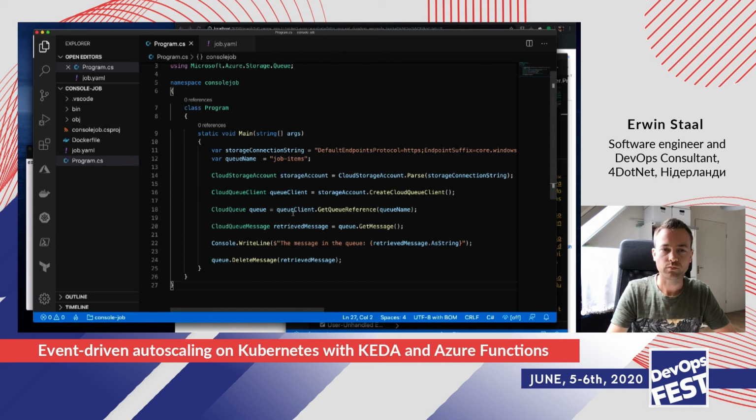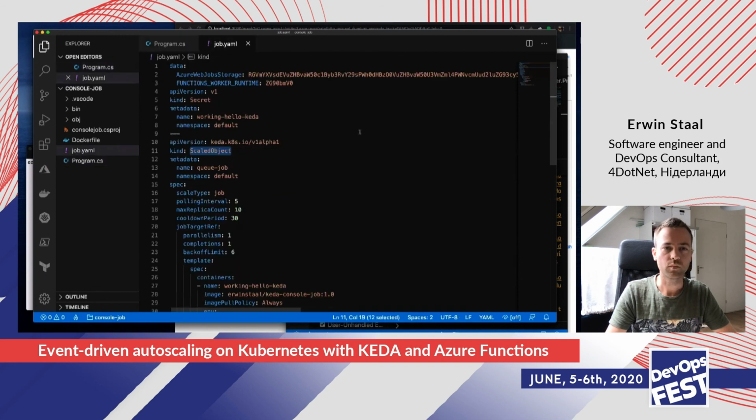So what I did here is I created a very simple console application that once again goes to a queue in Azure, fetches an item there, reads the message, writes it down, and then deletes the message from the queue. Nothing more really. So it's a very simple example of a job here. Here is the specification of the job in my YAML file, which will get deployed to Kubernetes. Again, there's a secret because it needs to know to which queue to go.